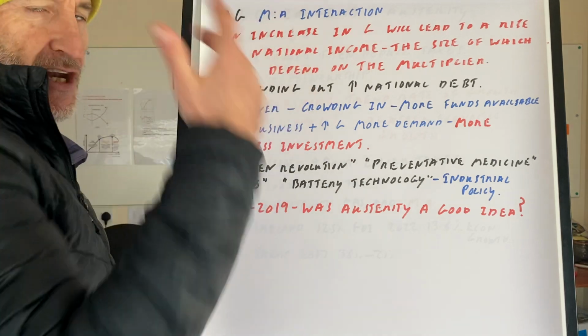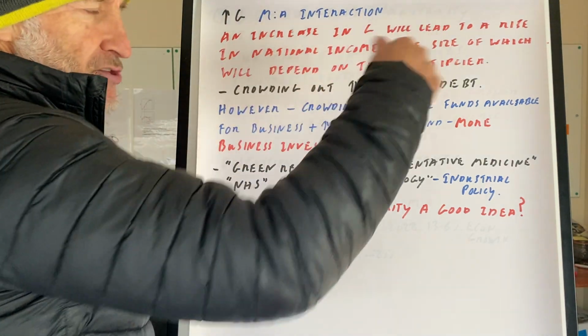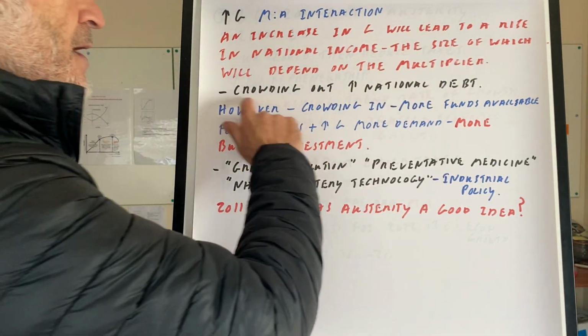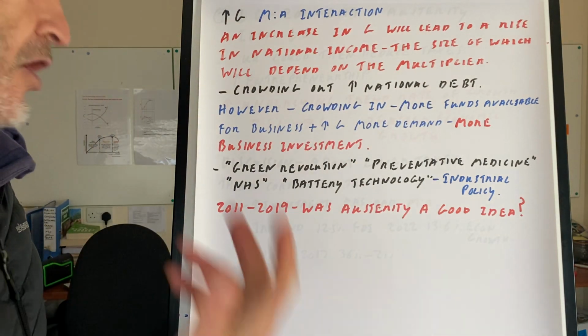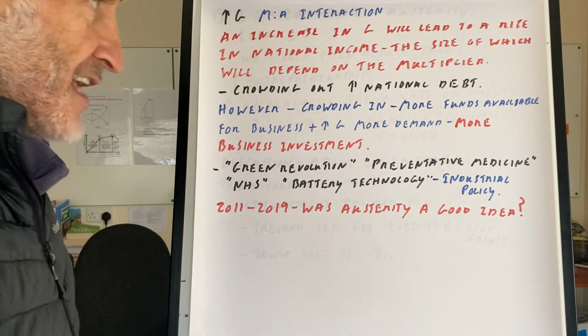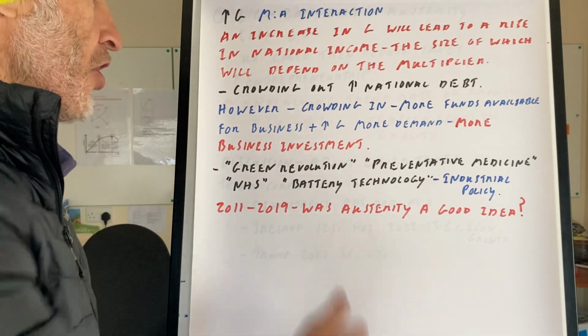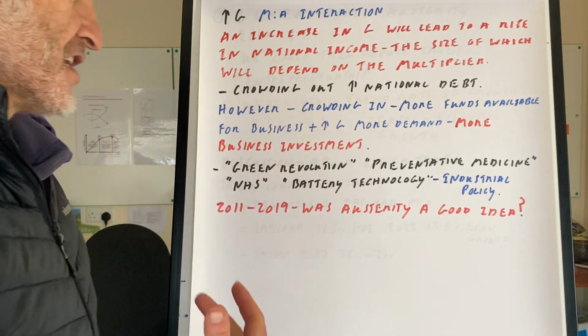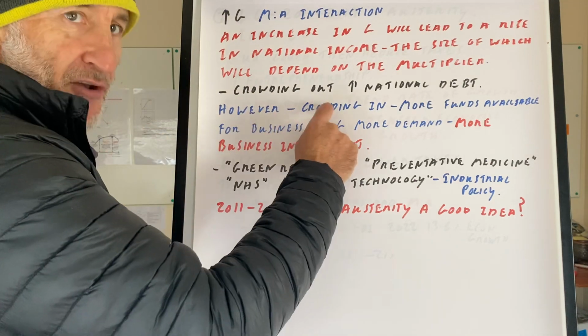Increasing G, multiplier accelerator interaction: an increase in G will lead to a faster rise in national income, the size of which will depend on the multiplier. Okay, you may get the crowding out effect: increase in G, increase in national debt, rising debt interest payments, higher taxes in the future, all the problems of rising national debt, obviously. However, we may also get crowding in.